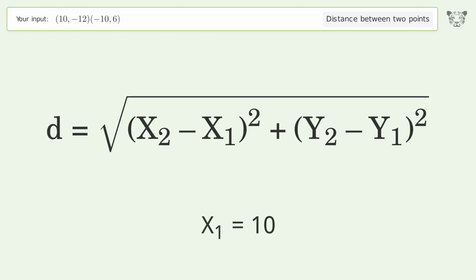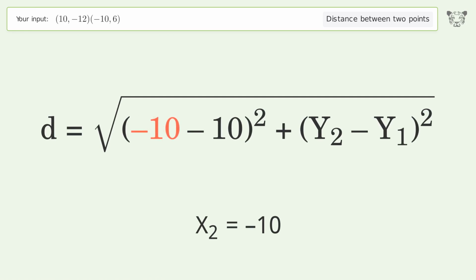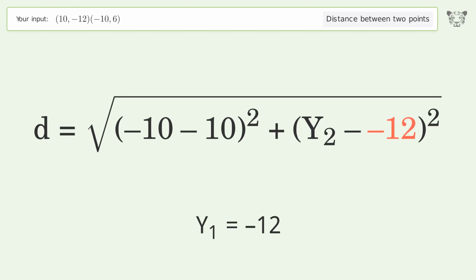x1 equals 10. x2 equals -10. y1 equals -12. y2 equals 6.